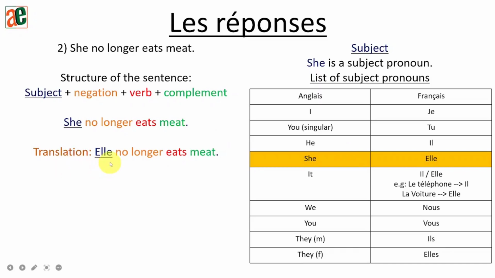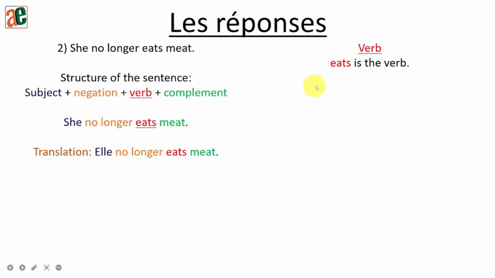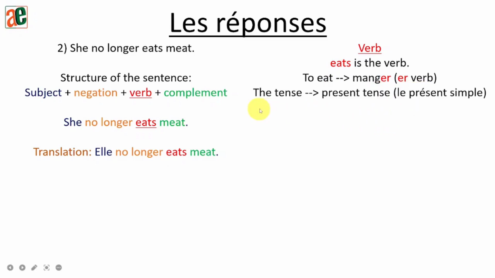Okay. Next point, the verb. Eat is the verb. So to eat in French becomes manger. It's an ER verb. Okay. So the tense is the present tense. Okay. So manger for subject elle becomes elle mange. Okay. So let's replace it in the sentence.